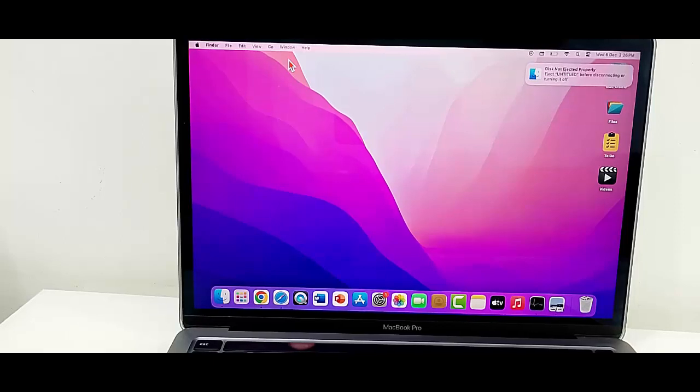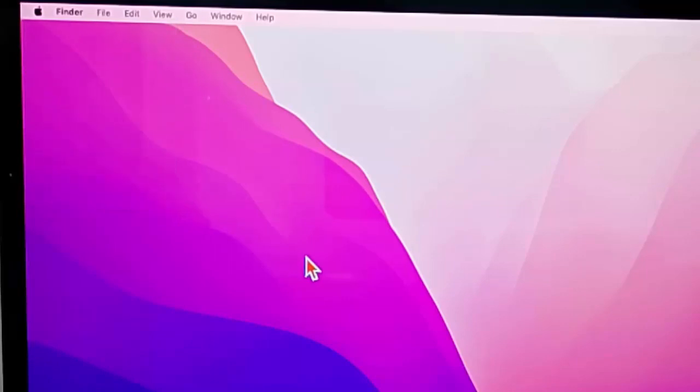Hey guys, welcome back. Today in this video, I'm going to show you how to fix MacBook automatically lowering down volume. So for this, guys, first method, restart the MacBook. Click on this Apple icon and select the restart. After this, you can try.